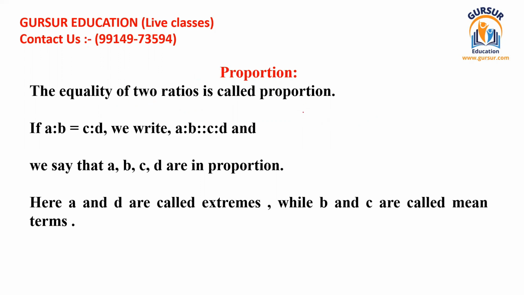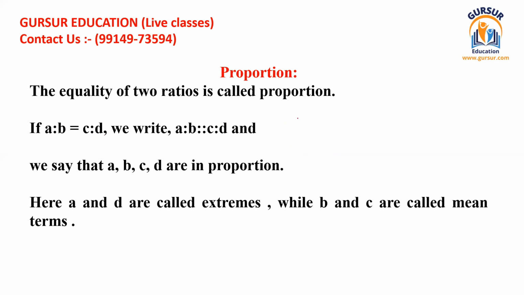So the first ratio is A ratio B, and the second ratio is M ratio N. If these two are equal, only then it is said that they are in proportion. If two ratios are equal, like 2 ratio 3 and 2 ratio 3, only then it is said that they are in proportion. An example has been given: if A ratio B is equal to C ratio D, then this is known as proportion. So proportion is just the equality of two ratios.